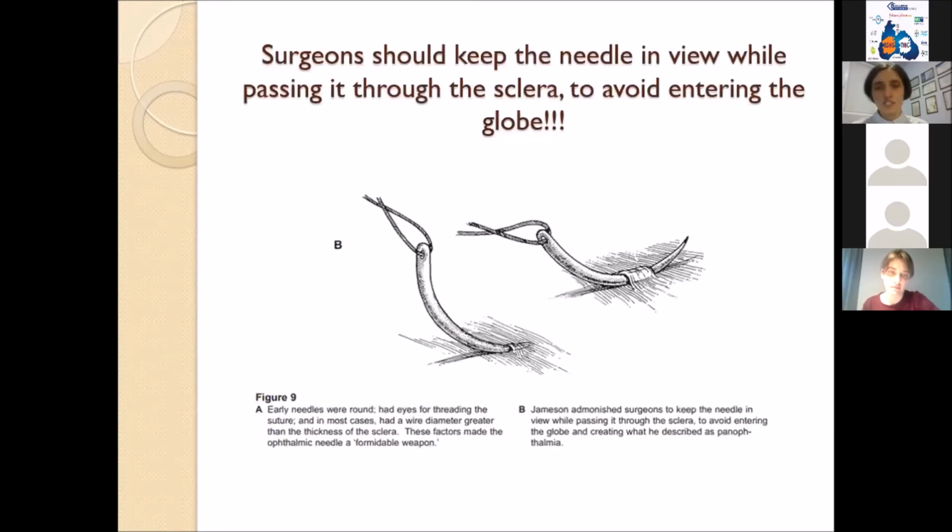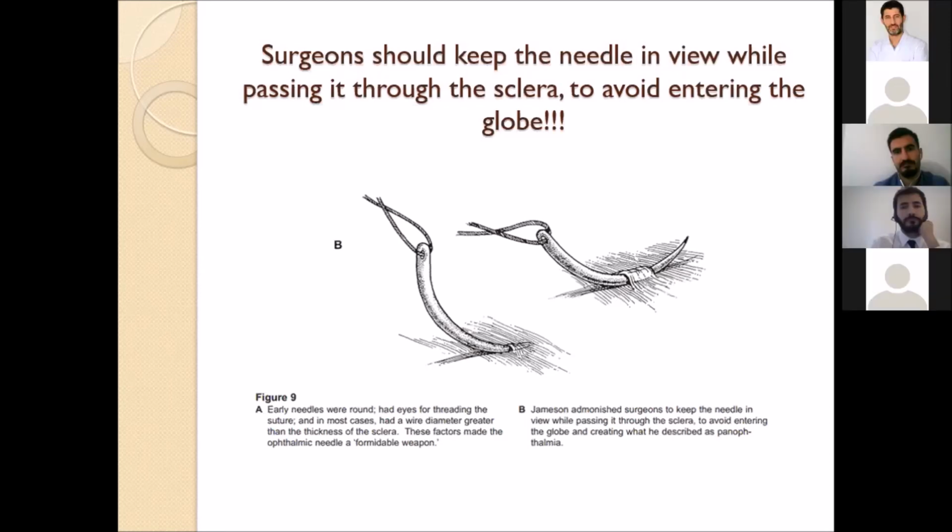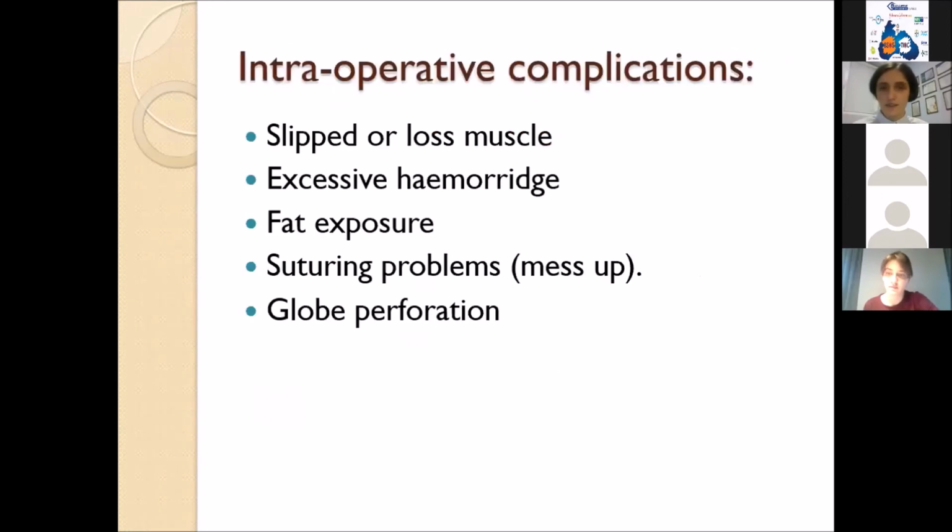I think this is a very important part and one of the most difficult parts during strabismus surgery: when you are suturing the muscle on the sclera. You have to feel the thickness of the sclera, not go too deep and not leave the muscle too superficial. So this comes with practice, and you have to do many surgeries to feel the depth of the sclera. And also very important not to rupture the eyeball. It's a crucial part, I think.